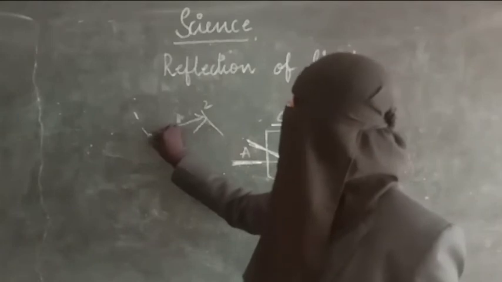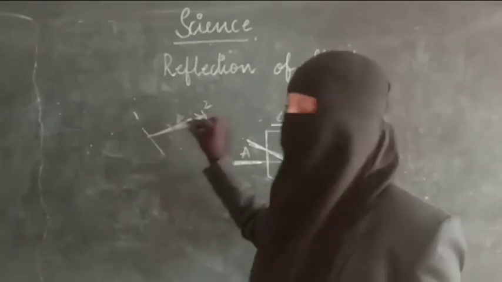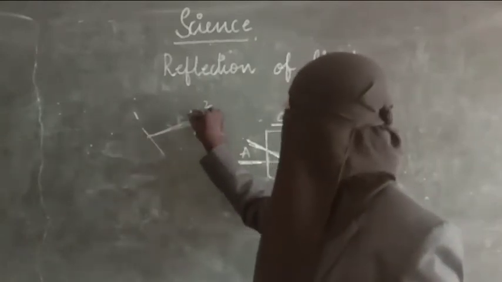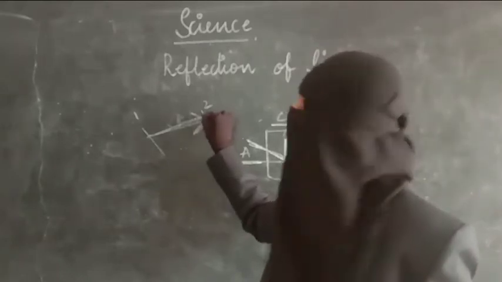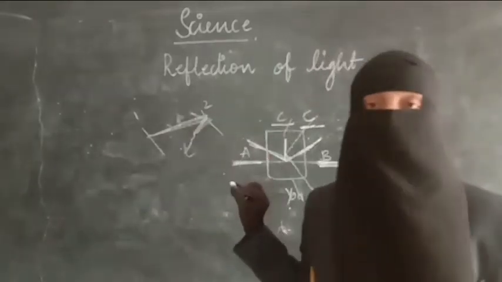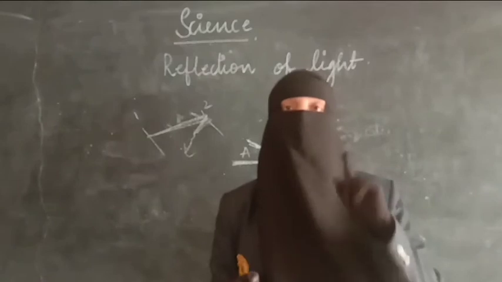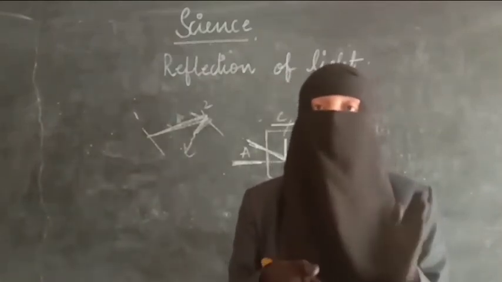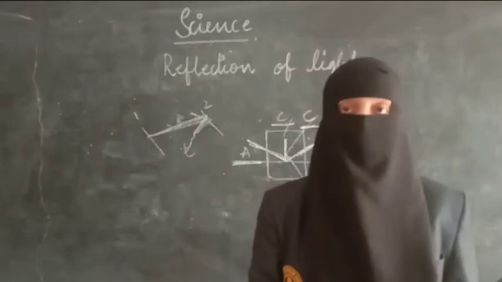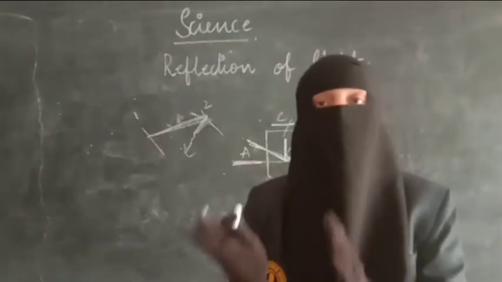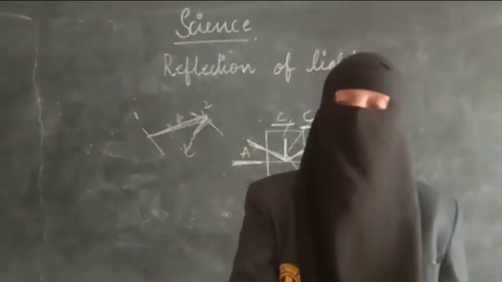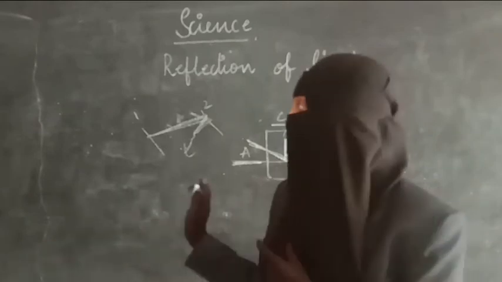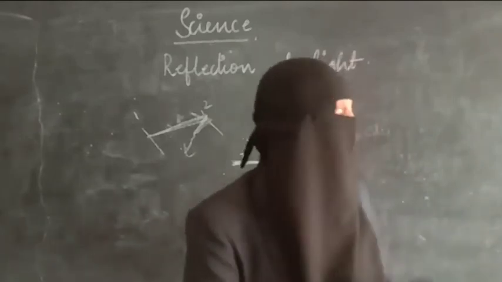So this is the reflected ray of the first mirror. It is hitting the second mirror. For the second mirror, it is the incident ray. And from here again one ray will be coming out, that is the reflected ray. That means one ray is incident for one mirror, whereas it can be the reflected ray for another mirror. The reflected ray of one mirror can be the incident ray of another mirror. This is how you need to understand it.